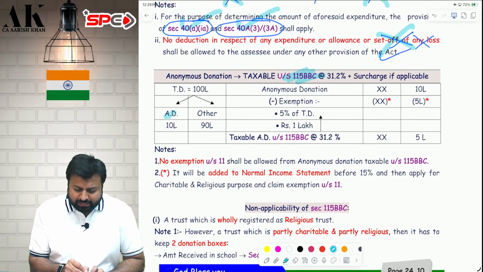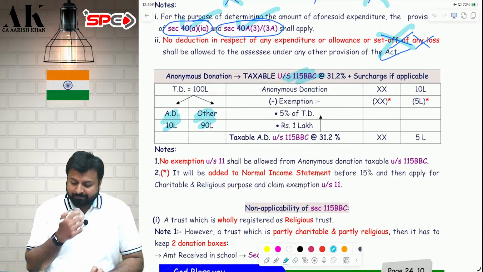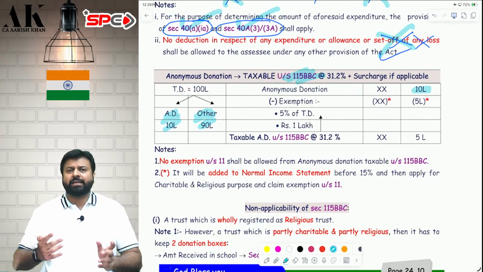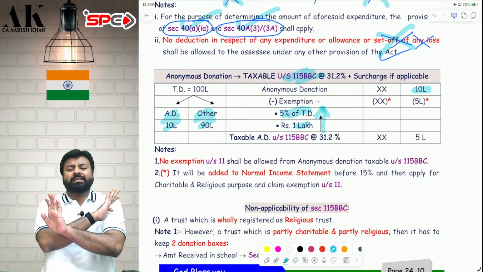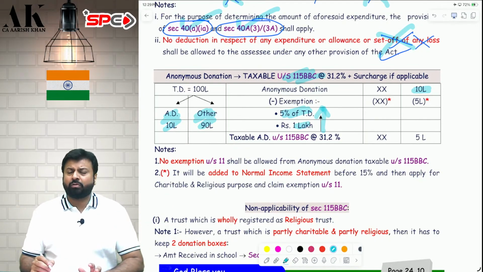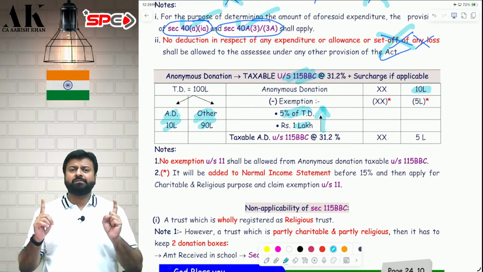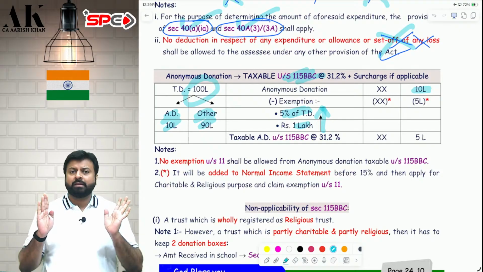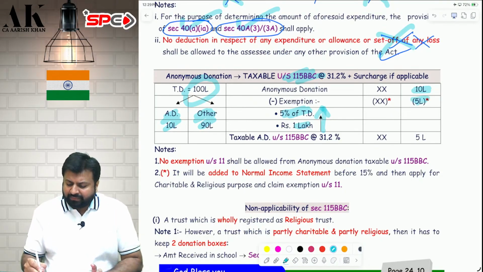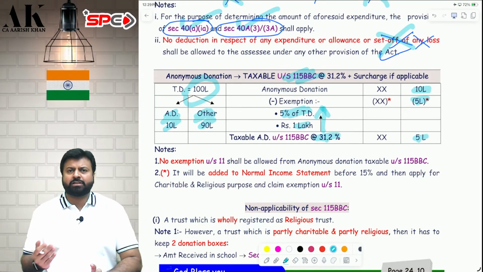Suppose the anonymous donation is 10 lakhs and other donation is 90 lakhs. So I am writing anonymous donation 10 lakh. How much is exempt? Only one: 5% of total donation or 1 lakh, whichever is higher, that's it. Nothing else will be allowed. So out of total donation, 5% of 100 lakhs will come to how much? 5 lakhs. So from 10 lakhs, 5 lakhs will be exempt, 5 lakhs will be taxable at flat 30% plus surcharge and cess if applicable.